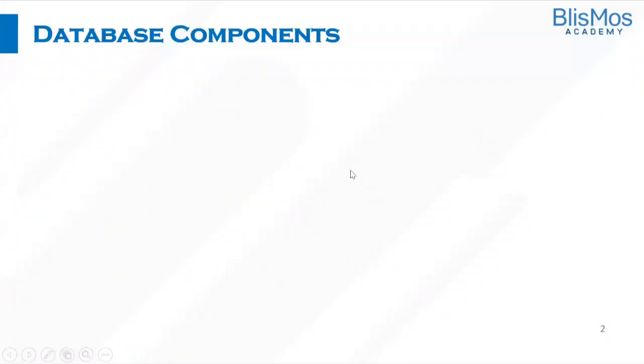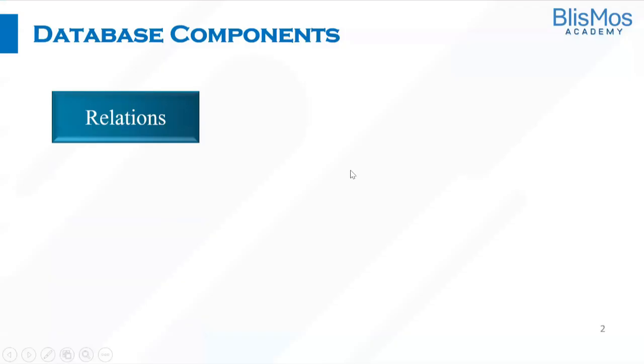So the important components of a database are, one, relations. Am I talking about girlfriend, boyfriend, wife, mother-in-law, father-in-law? Am I talking about these relations? What is a relation according to you guys?